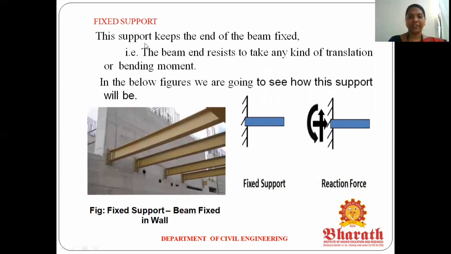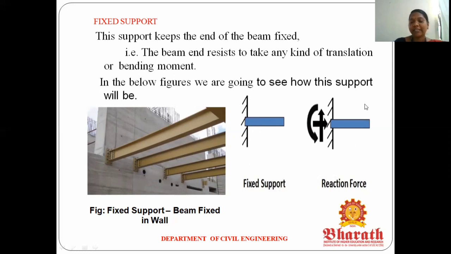The first one is a fixed support. This is the image for the fixed support. A fixed support means the beam end is fixed. The beam end resists any kind of translation or bending moment. So this is a free body diagram for this fixed support.